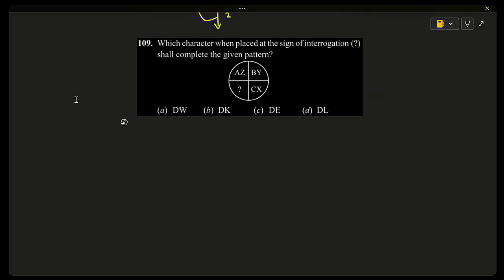So AZ BY CX, A corresponding number is 1, Z corresponding number is 26, B 2 Y 25, C 3 X 24, sum 27, sum 27, sum 27. So ABC, next we want D, that is fourth letter. So 4 plus which number is 27, that is 23. Or even if you go in the reverse order, Z, Y, X, so that will be W. D, W, that is option A. Next, 110.